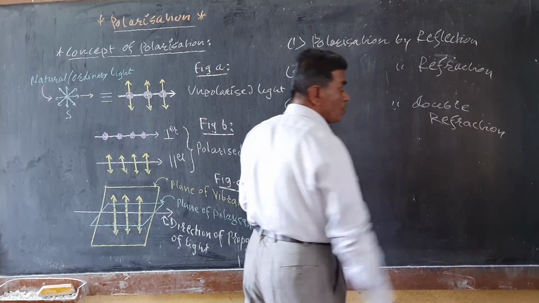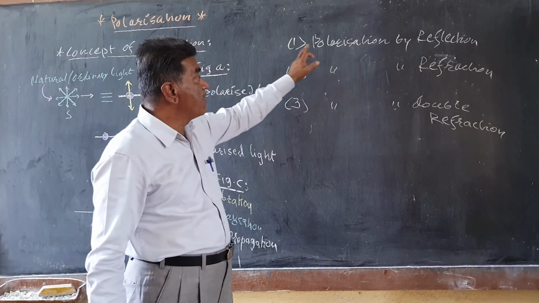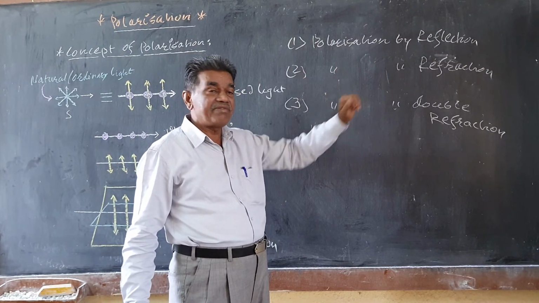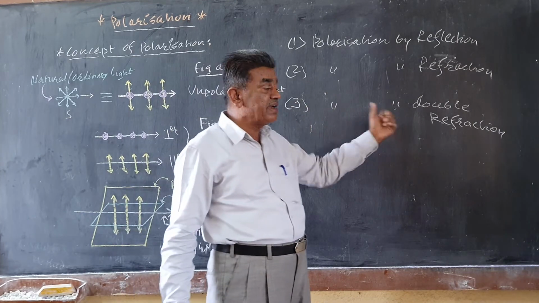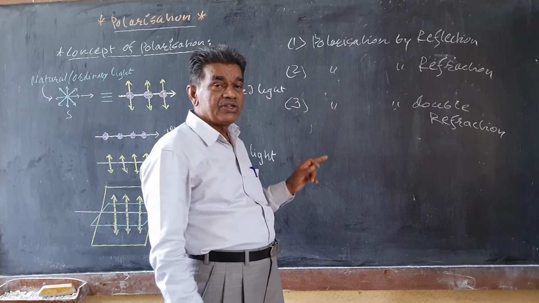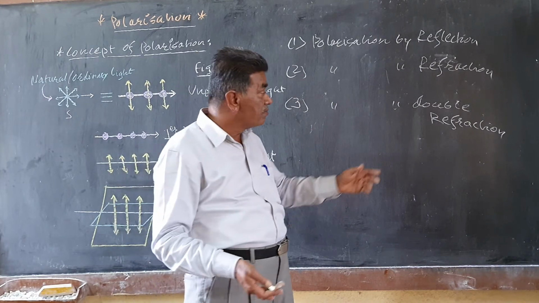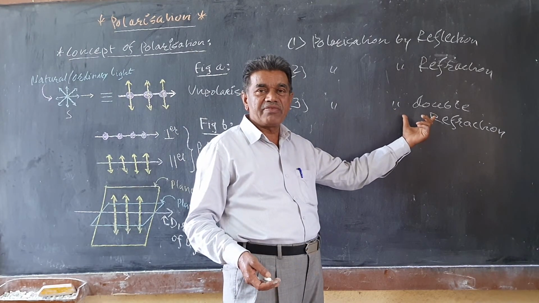So the given unpolarized light can be polarized by three methods: polarization by reflection, polarization by refraction, and polarization by double refraction. In this year, we will see how unpolarized light can be polarized by means of the phenomenon of double refraction.